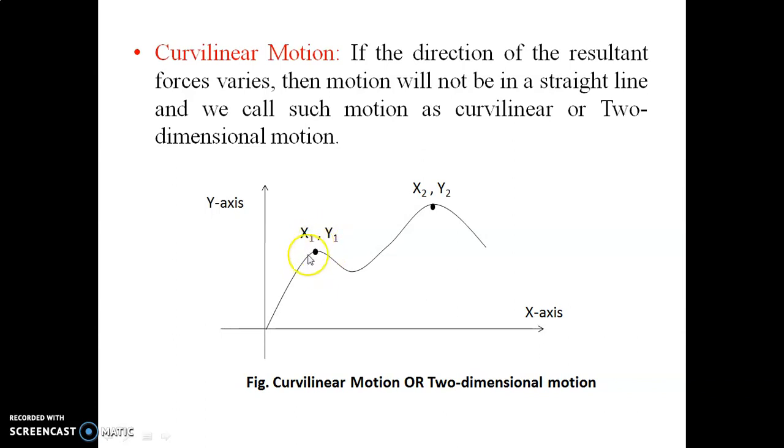If I want to know the position of that bird at that particular point, and I want to describe the position, then I will require two coordinates, the x coordinate and the y coordinate. To define the horizontal distance of that particular point with respect to the frame of reference, that is the point O, the origin point, from the origin the horizontal distance is x1, and the vertical distance is y1.